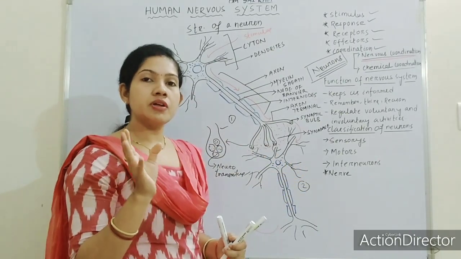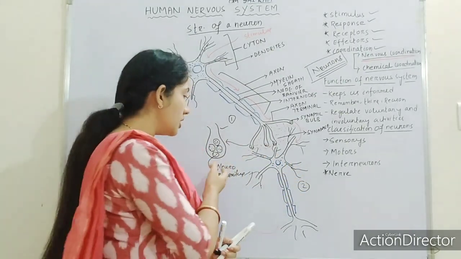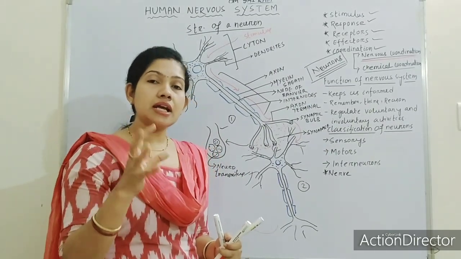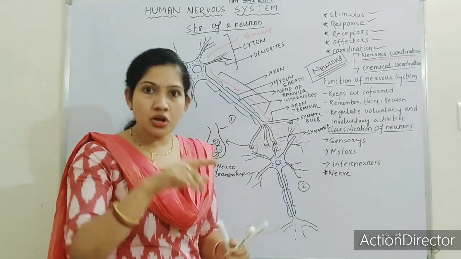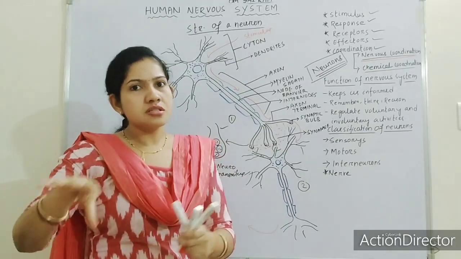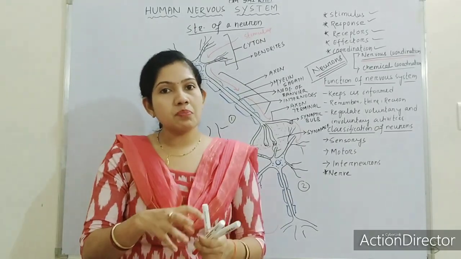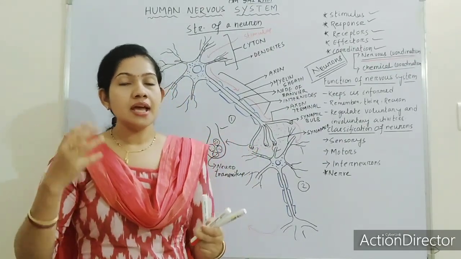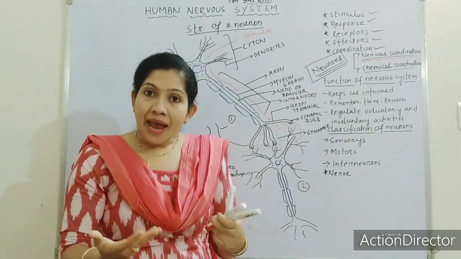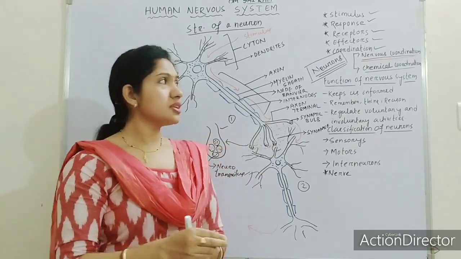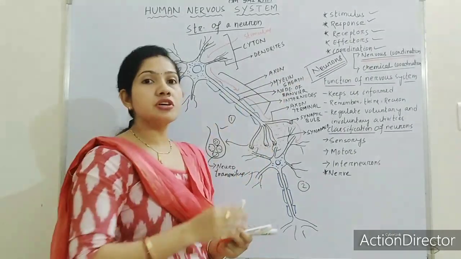Got it? You will get this in the exam: what is the function of a neurotransmitter? Neurotransmitters help in passing the electrical impulse from one neuron to the very next neuron. Like this the electrical impulse will pass on up to our brain, and our brain will command our body to respond against the stimulus. So this is all about nervous coordination.